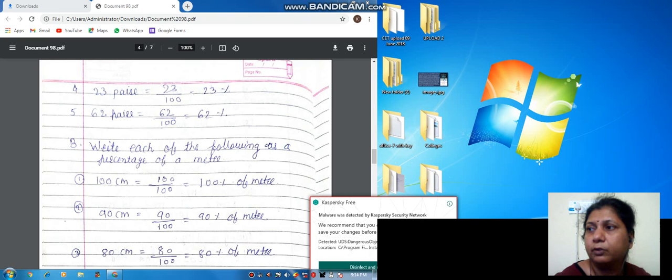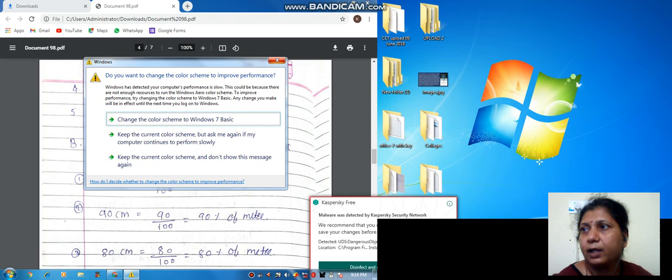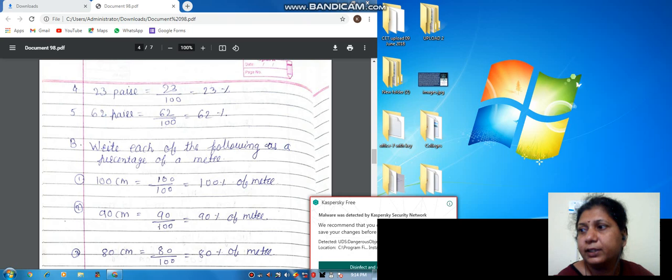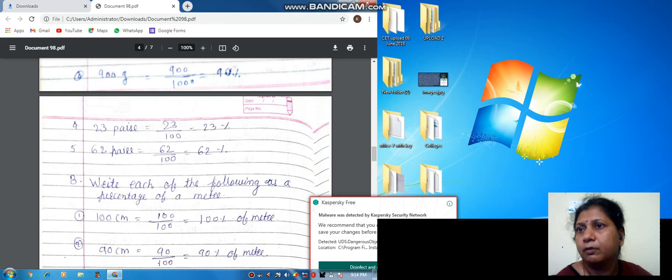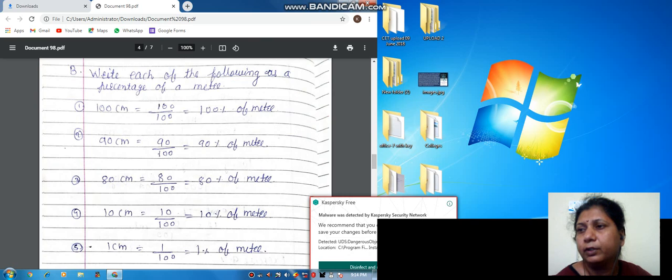Okay, now we have completed A, so let's start the B. Write each of the following as the percentage of a meter. Get it?